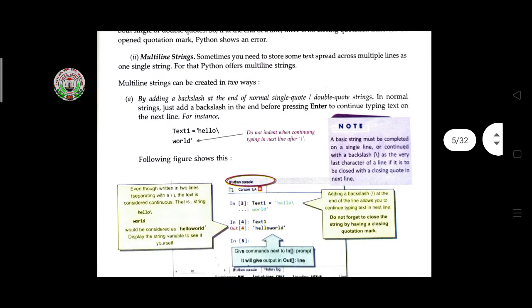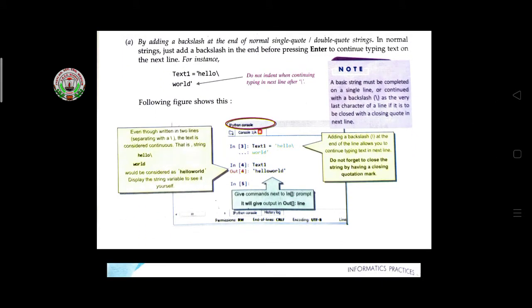Like this, it is shown here: text equal to single quote hello and a backslash is typed here, and after that the programmer presses the enter key, the cursor comes to the next line, and again the programmer starts typing from the next line. So with the help of this backslash, this is a multi-line string but a single line. It shows as a single line at the time of output, but here we can write multiple lines one by one with the help of this backslash.